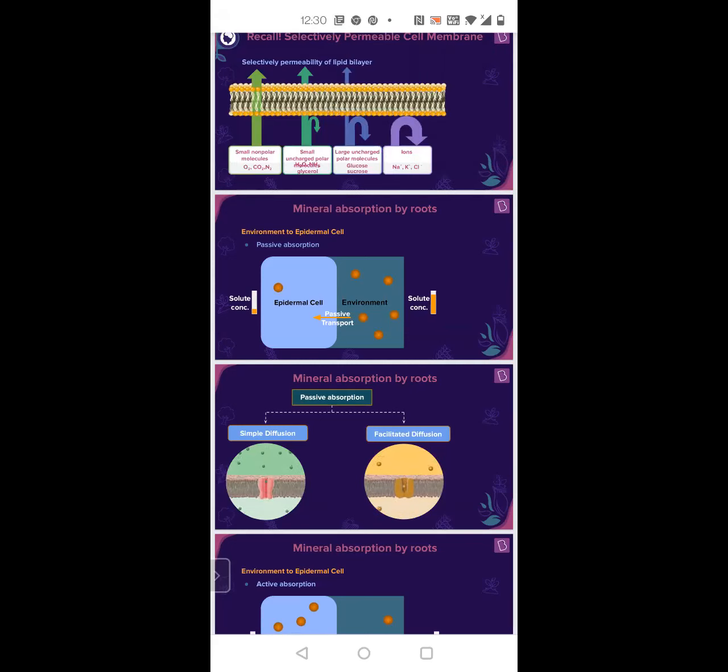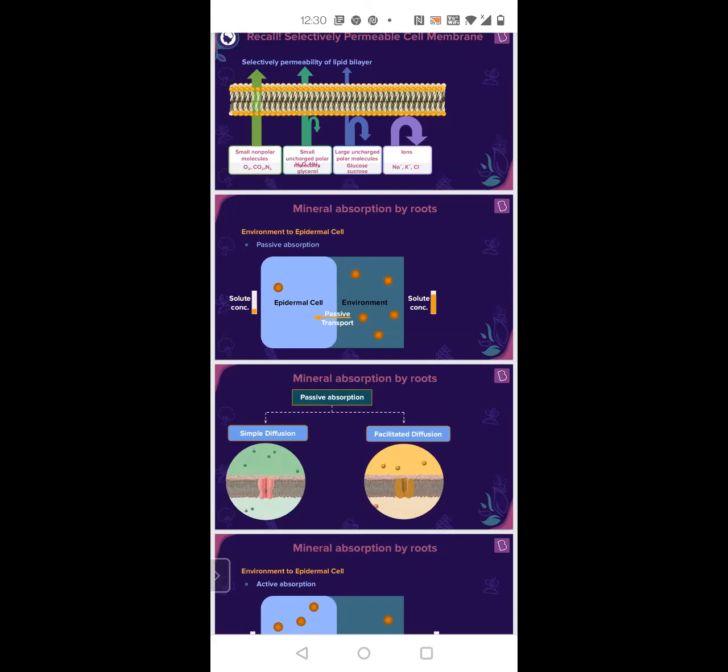Why is no energy used here? Because it's diffusion, it's passive. Because there's a concentration difference. Whenever there is a movement of particles from higher concentration to lower concentration, no matter what, you don't require energy.